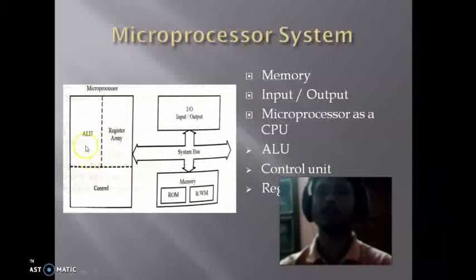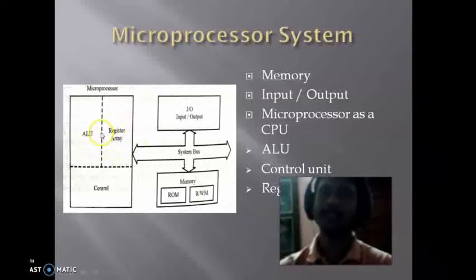We already know the functions of ALU. ALU is a unit by which we can perform arithmetic and logical functions. Suppose we want to perform addition, subtraction, multiplication, division, that can be done through ALU, as well as logical operations like AND, OR, XOR, NOR, NOT, any type of logical functions.